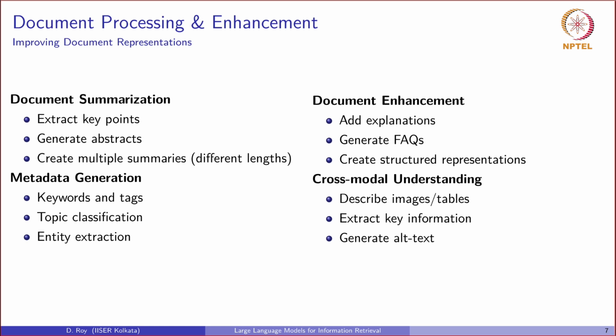Just as we can enhance the queries, we can use LLMs to enhance the document as well. This is a powerful way to enrich our index and improve retrieval quality. We can use LLMs for automatic document summarization, which will be creating a short abstract that can be searched more efficiently or displayed as the results. They can actually generate rich metadata as well, like keywords, topics, entities. This will be freeing us from the reliance on the human tagging.